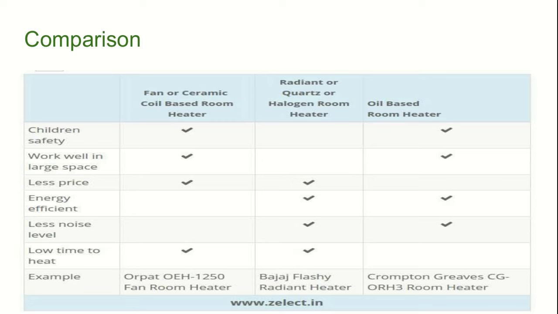Here is a quick comparison. If you want to check child safety, then fan based and oil based are best, but not halogen. If you want to work with large space, fan and oil based. Less price means fan and radiant. Energy efficient means radiant and oil. And less noise, yes, radiant and oil based. And low time to heat, instant heat is fan and radiant. We have given few examples also.